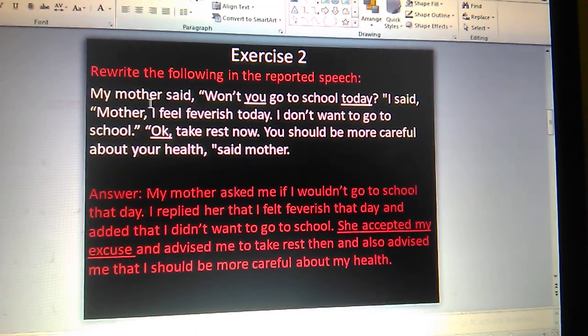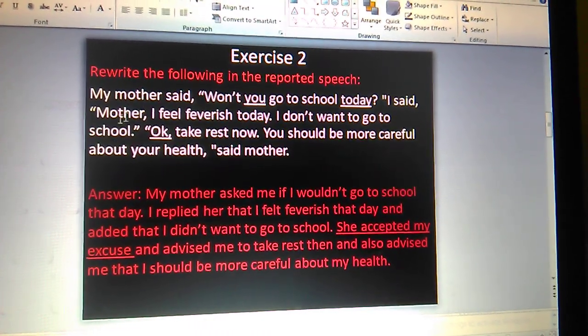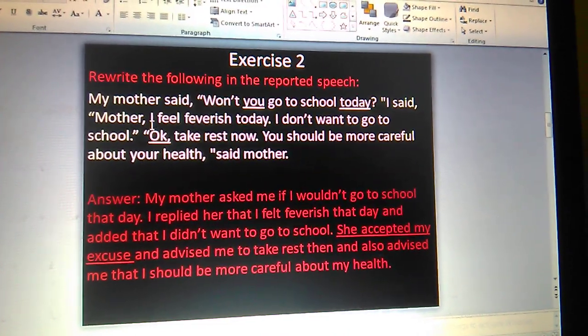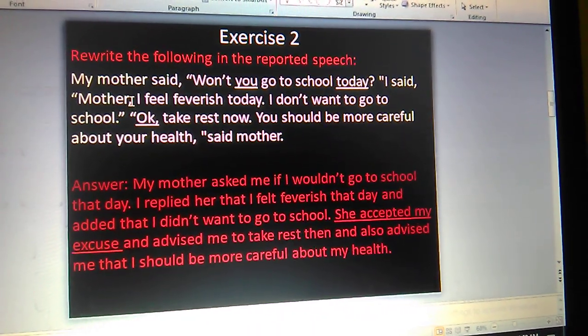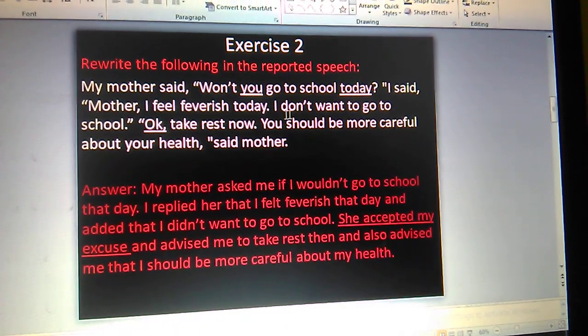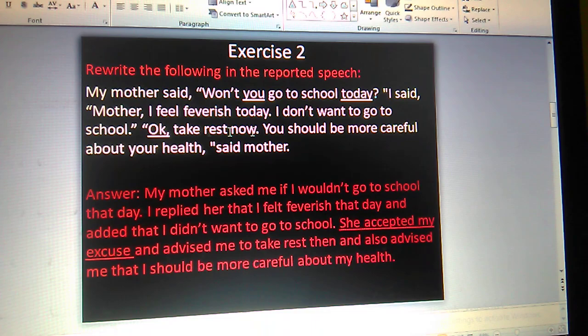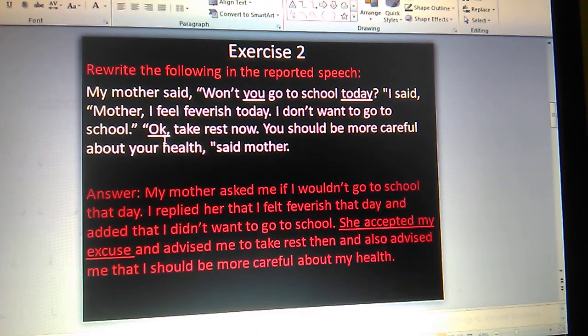I said, Mother, I feel feverish today. Mother, there is the addressing. This is called the vocative case. If there is the addressing, then we have to use the phrase addressing as mother or something. We'll change in that way. I don't want to go to school. This is assertive. Following the rule of assertive sentence we will change it.